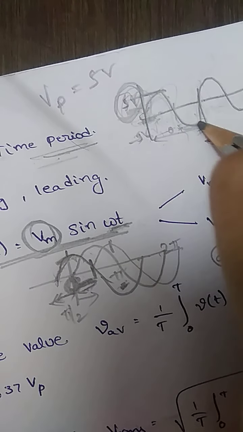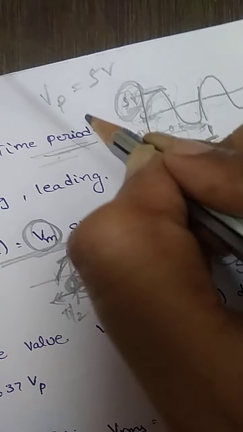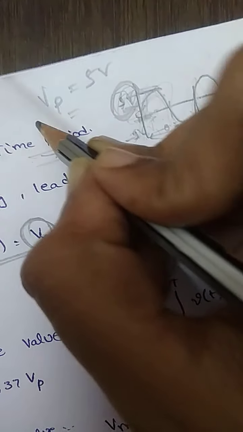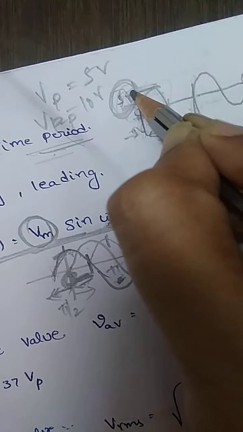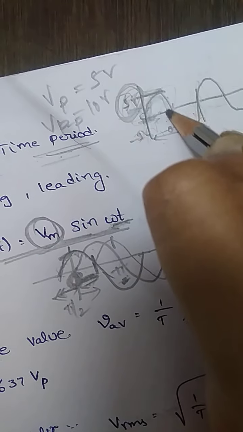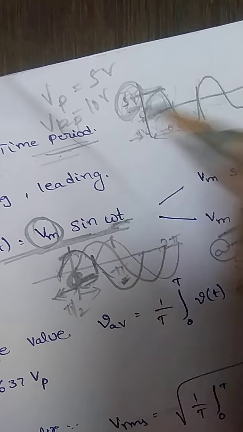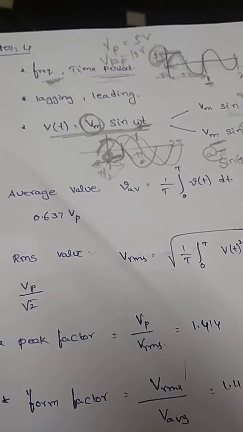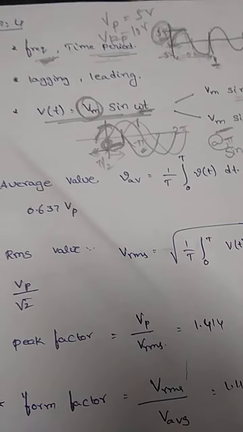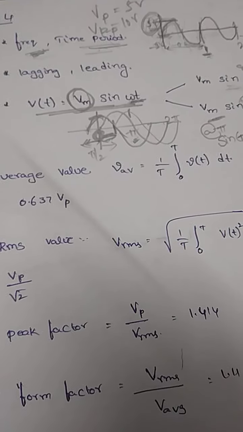If anybody asks what is the peak to peak value, that means the total value, so 5 plus 5, 10 volts. So peak to peak it will be 10 volts. For the peak, we must consider only the positive waveform value, and we say 5 volts. In a similar fashion, we have another value, that is the average value.